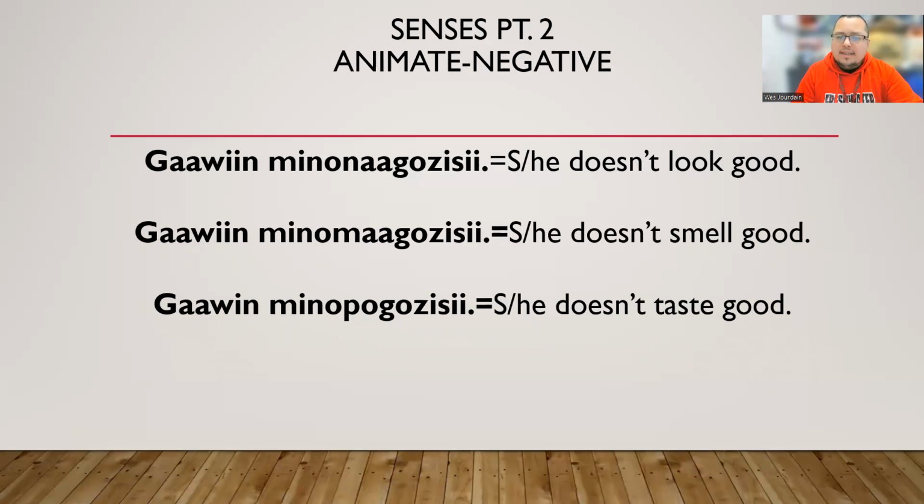Gawin minopogozisi. She or he doesn't taste good. All right, Gawin minopogozisi. Maybe, how can I describe this one? Anyway, I'm missing an I there. Don't say it that way, say it this way. And then we add minopogozi, meaning she or he tastes good. And then to negate it, we're adding S-I at the end. Gawin minopogozisi.